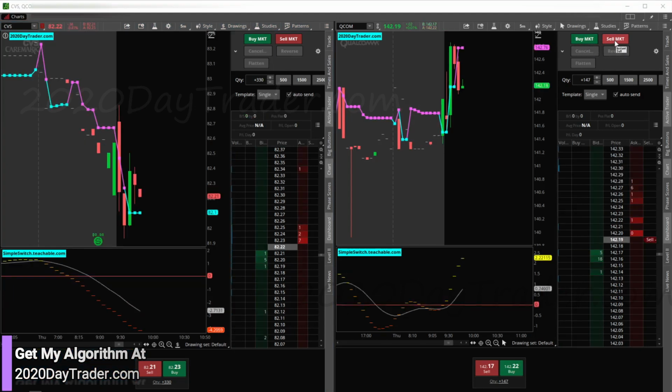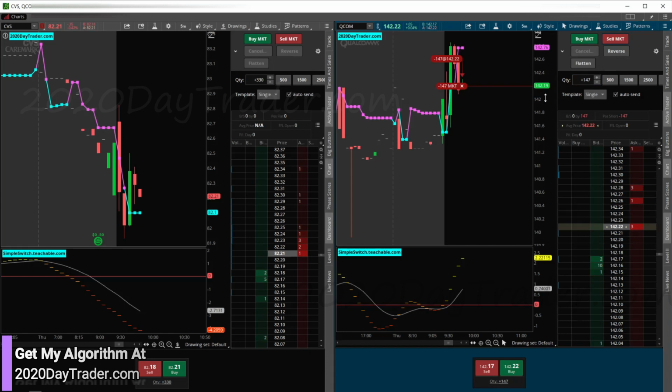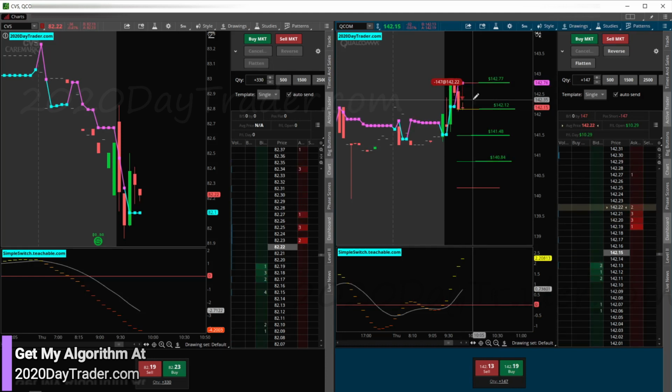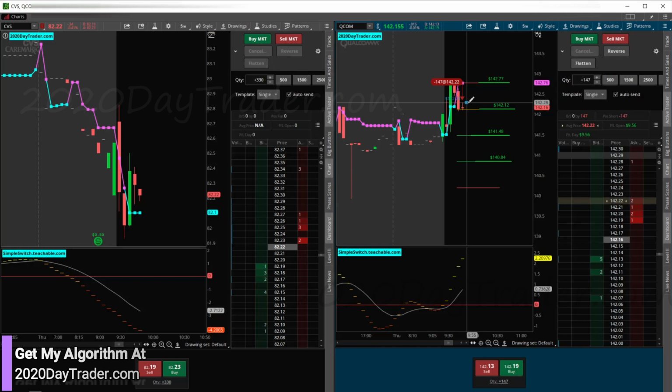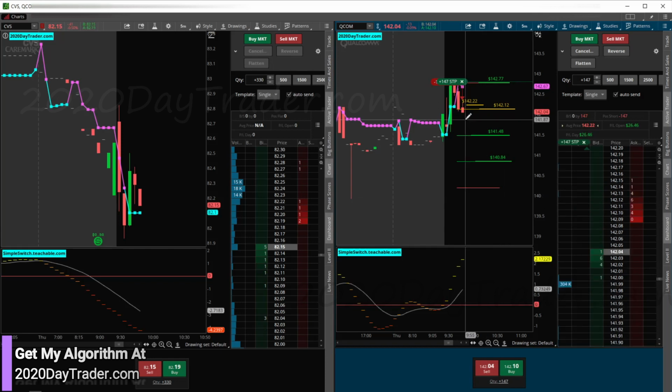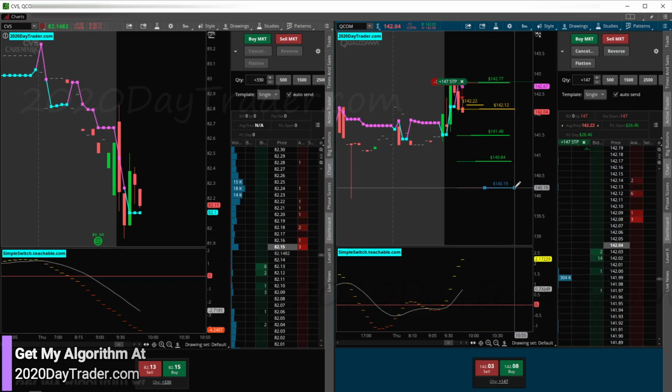Okay, so we got QCOM right here. So we're selling QCOM on the switch. I almost jumped into QCOM late, but it looks like we got a little discount because of it. Mark it out. All right, we actually got into QCOM at 142.22. Yeah, tiny little discount. Okay, I didn't put the speed bump in. I'm very confident this is going down. I should have just bought more shares, but we'll just stay with the plan.